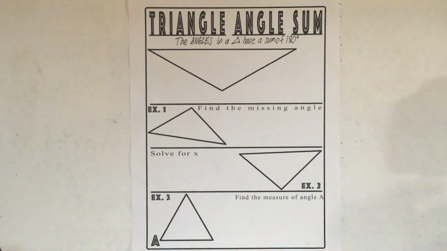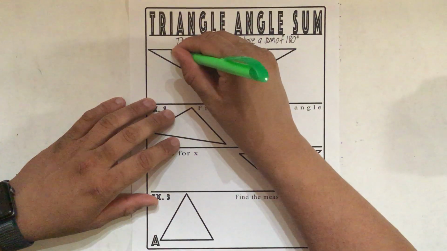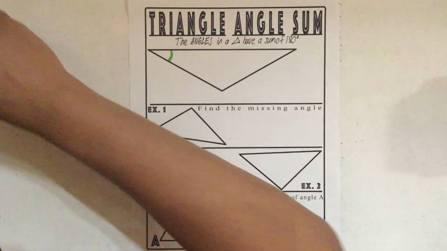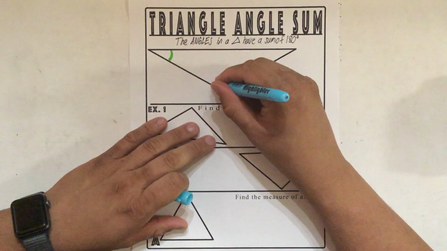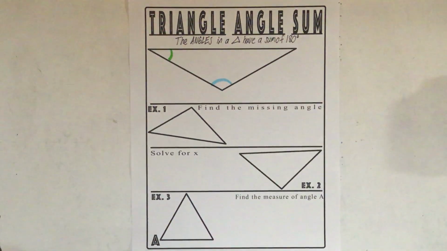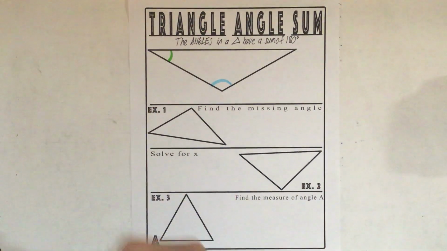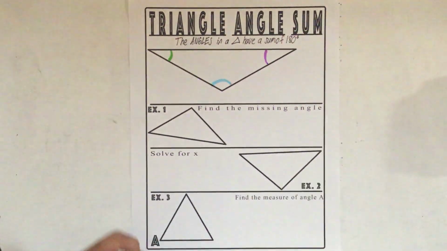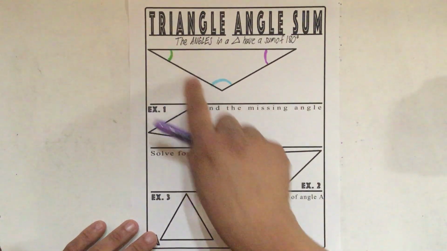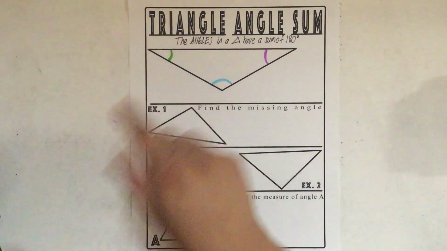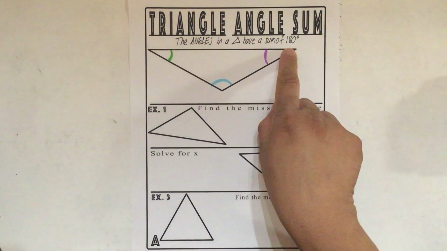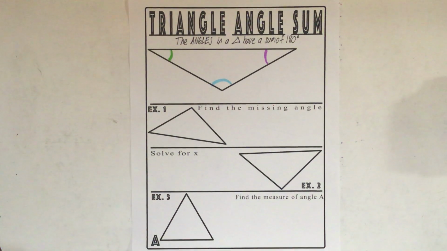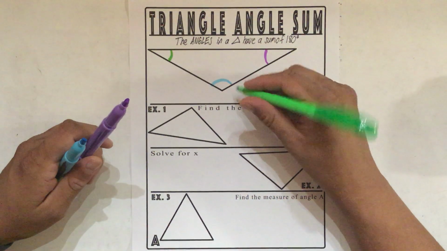So remember, inside the triangle. A triangle means we have three angles. We have one angle here, a second angle on this triangle towards the bottom, and a third angle there, meaning three angles. That's why it's called a triangle. And the angles in a triangle have a sum of 180 degrees.